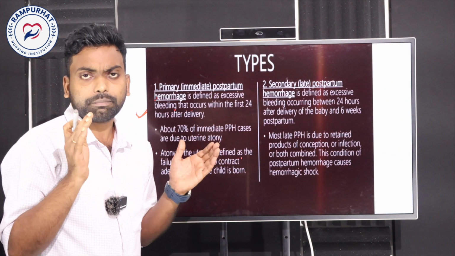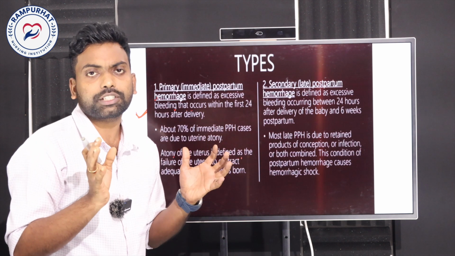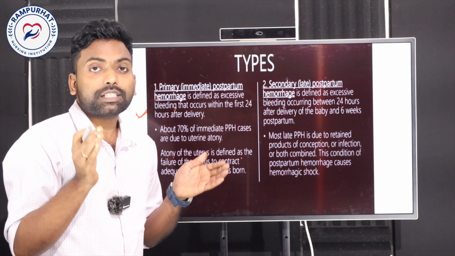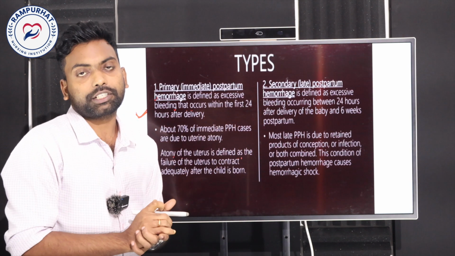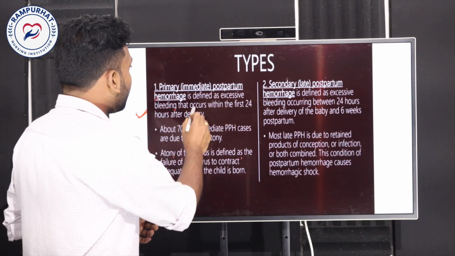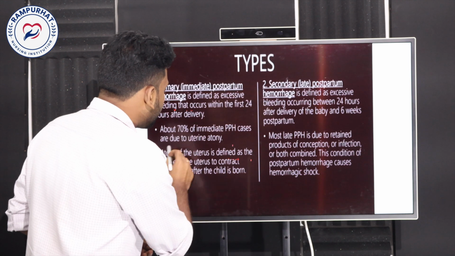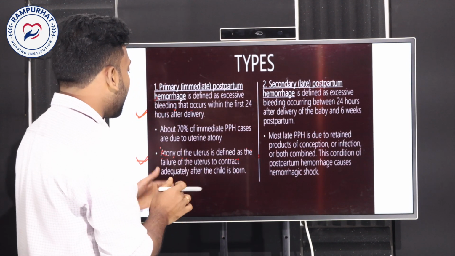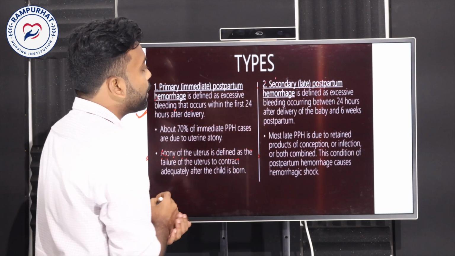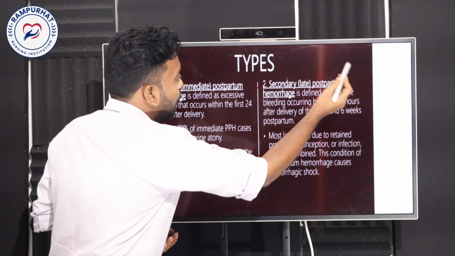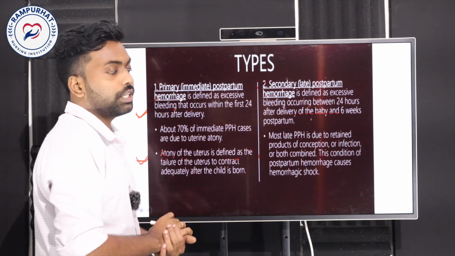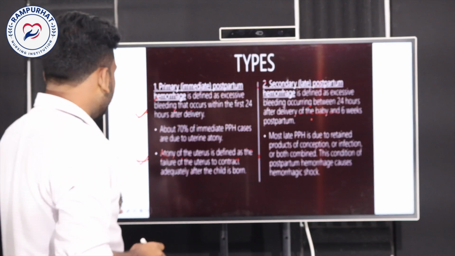Usually the uterus gets contraction and relaxation during the labor process, and after delivery also the uterus needs contraction and relaxation; only then can the bleeding stop. In primary PPH, the atony, the absence of contraction, is the major cause. Secondary PPH is bleeding that occurs after 24 hours following the delivery, up to 6 weeks of the postnatal duration.